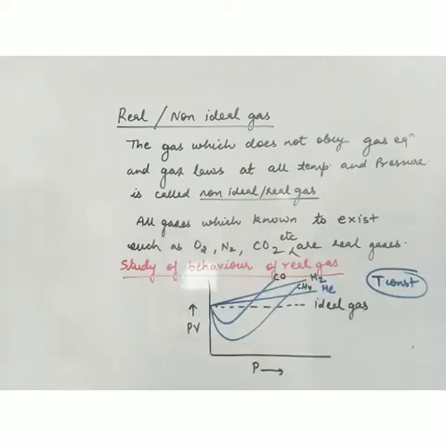Now, how to study the behavior of a real gas, or how to study the magnitude of deviation? So what we did, we plotted a graph between PV and P at constant temperature. This graph is of Boyle's law. This is an isotherm. If the gas is ideal, we'll get a straight line, because PV is always constant. So if the gas is ideal, we should get this type of graph that is shown by the dotted line.